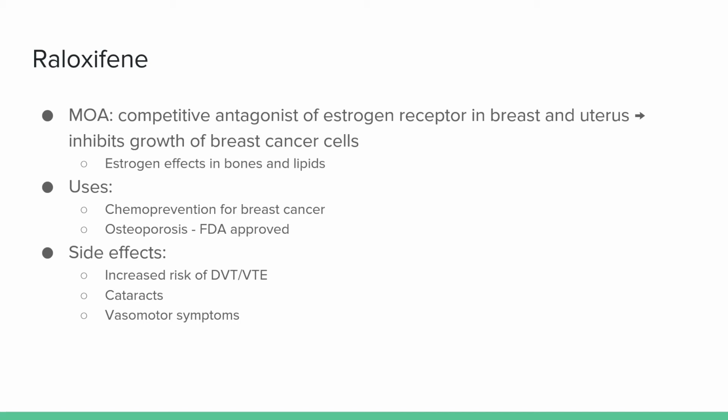It is used for chemoprevention for breast cancer and is also FDA approved for the treatment of osteoporosis. While it may have a side effect of thromboembolism, it is not as high of a risk as tamoxifen. Other side effects include cataracts and vasomotor symptoms similar to tamoxifen.